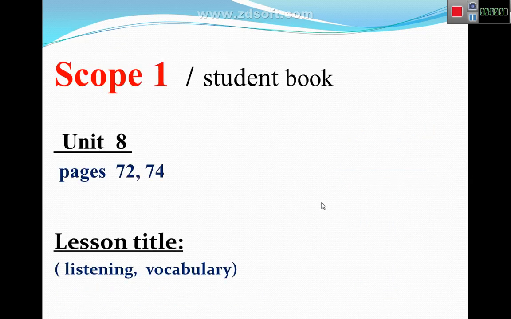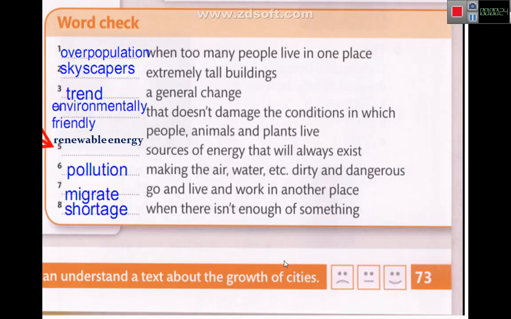Please take out your books. Scope 1 student book, unit 8, pages 72 and 73. If you remember, we studied pages 72 and 73, but I gave you some homework, so we're going to do it. The lesson title is listening and vocabulary, the new lesson. We're going to focus on these two.